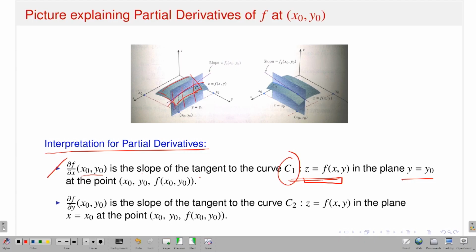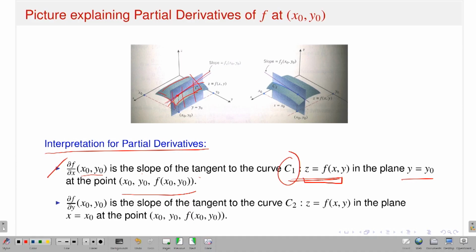And then what is the corresponding partial derivative of f with respect to x at the point x naught, y naught? Once you have the curve C1, consider this point, x naught comma y naught comma f of x naught, y naught. This is nothing but the slope of this tangent.